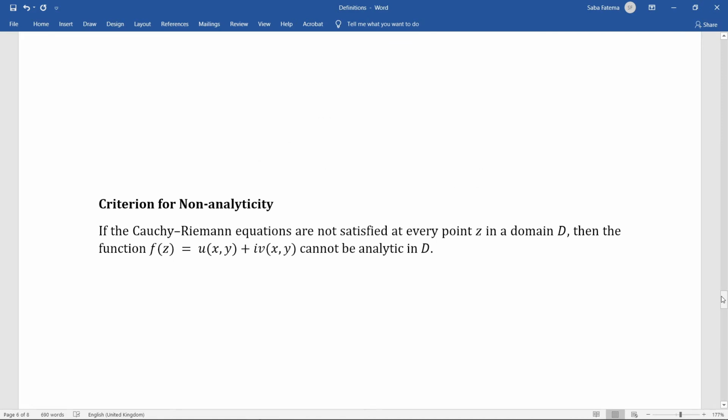There is a criterion for non-analyticity. It is like that if the Cauchy-Riemann equations are not satisfied at every point z in a domain D, then the function f of z cannot be analytic in D.